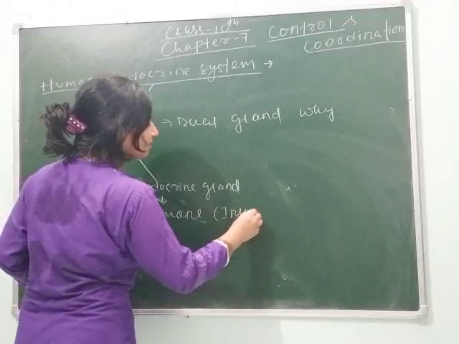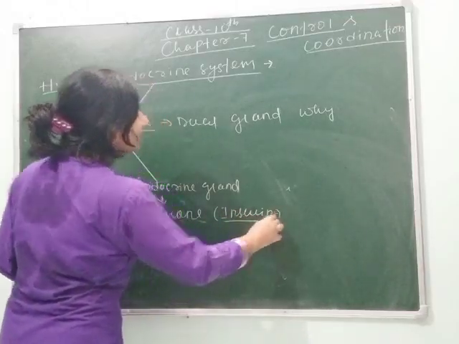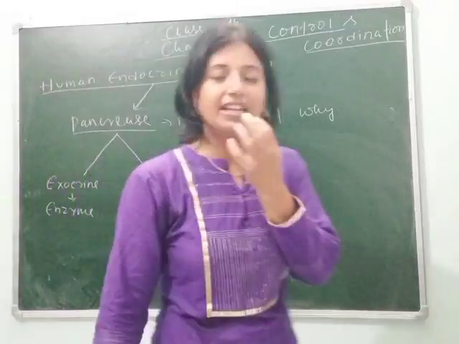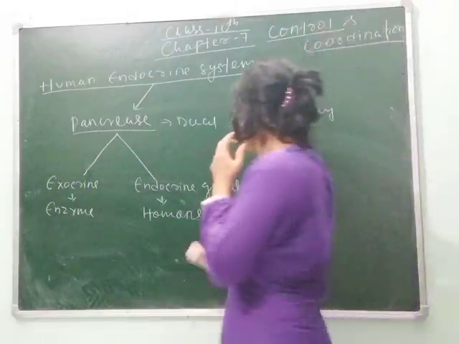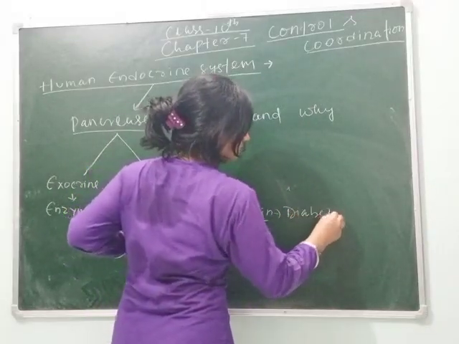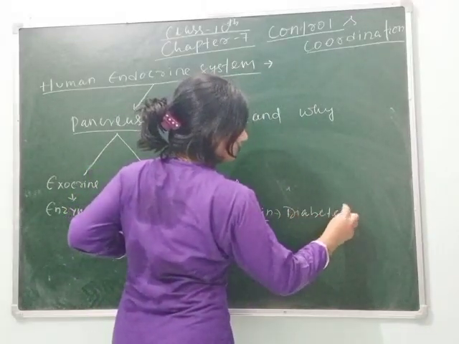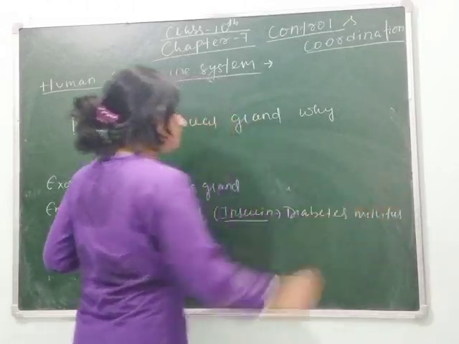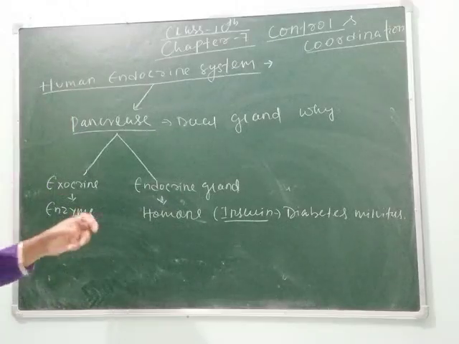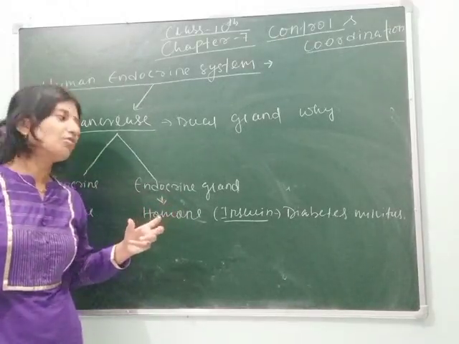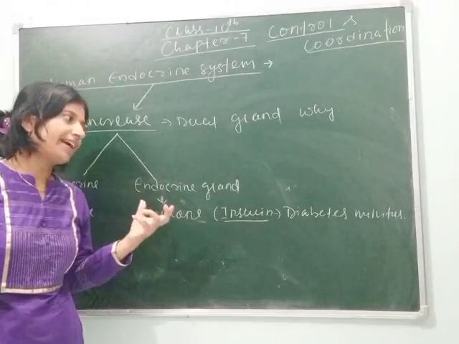If the secretion of insulin is less, then the condition is called diabetes mellitus.